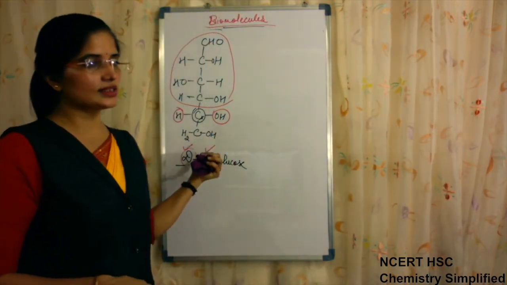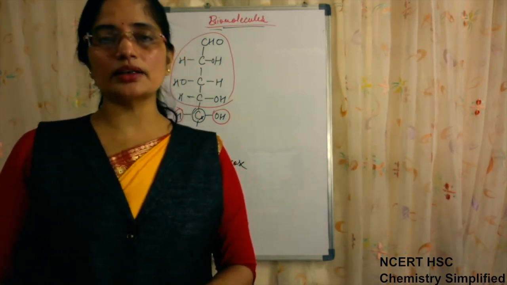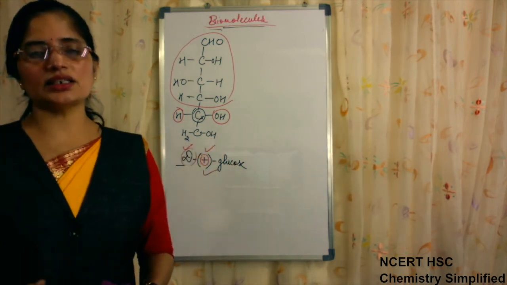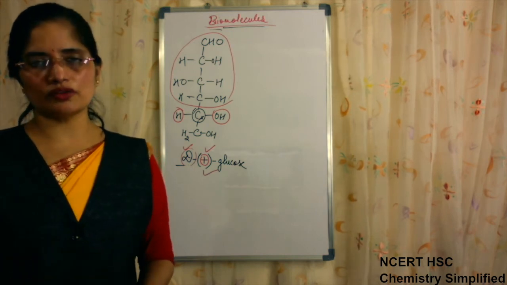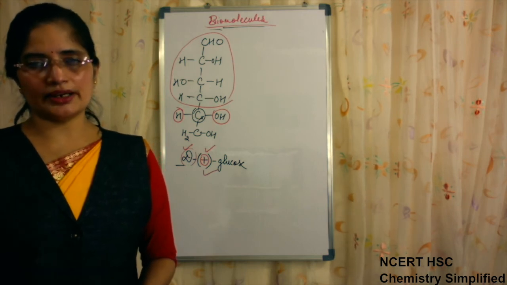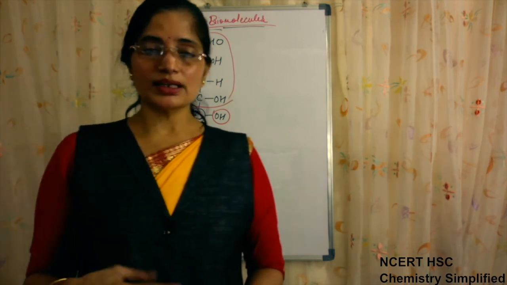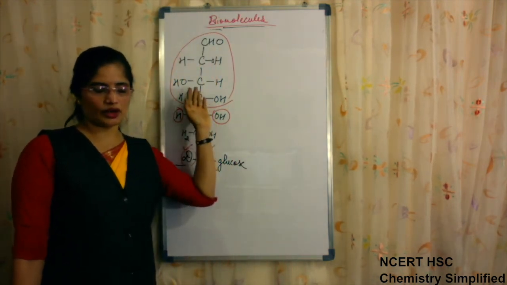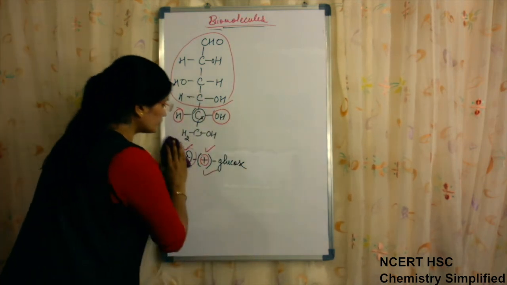And after this, Haworth has given its cyclic structure. That actually is the real structure. This is not the real structure of glucose, but the reactions which we have studied were explained on the basis of this. Along with that, there were certain things which could not be explained. So it was considered that the actual structure is the cyclic structure, which can explain both the things which we have studied as well as those which we are going to study more. So what were the things?